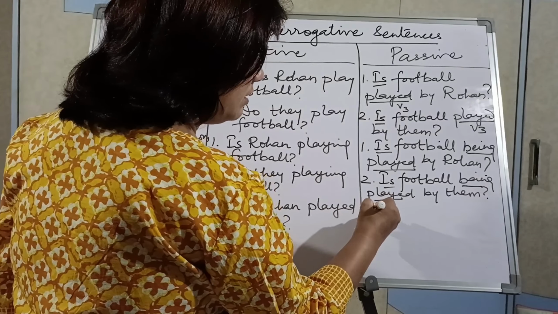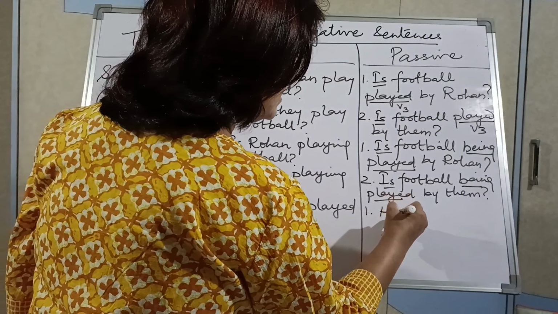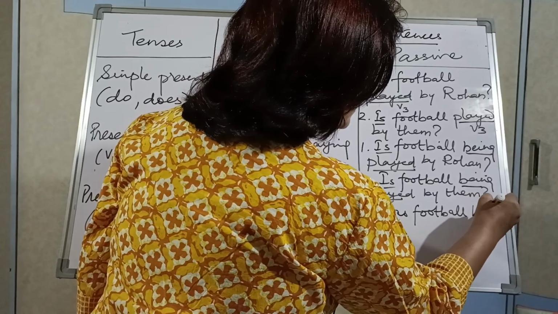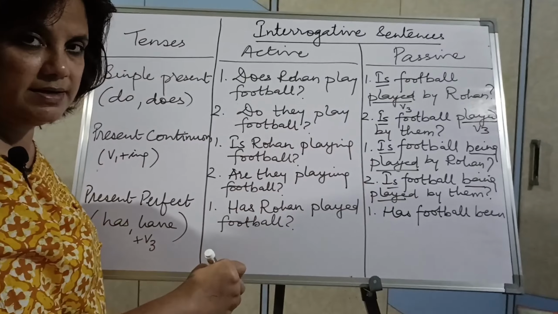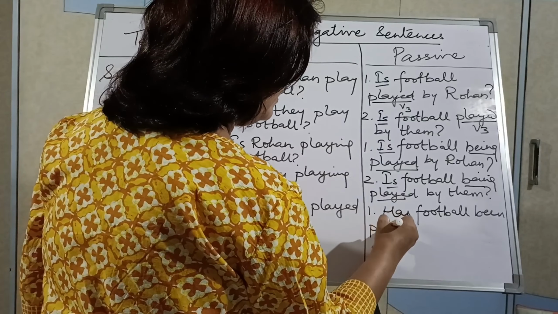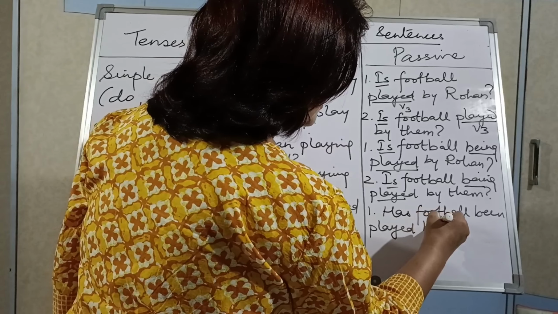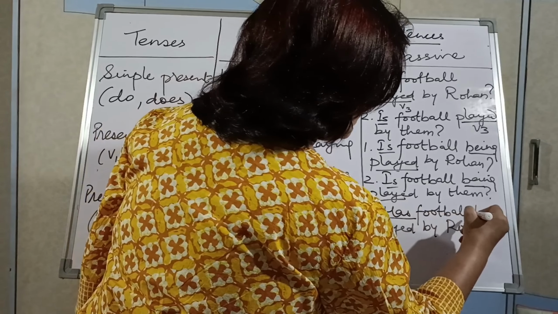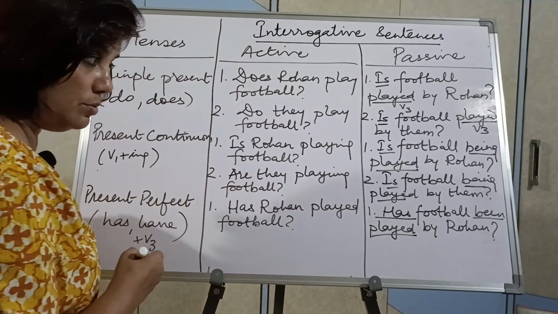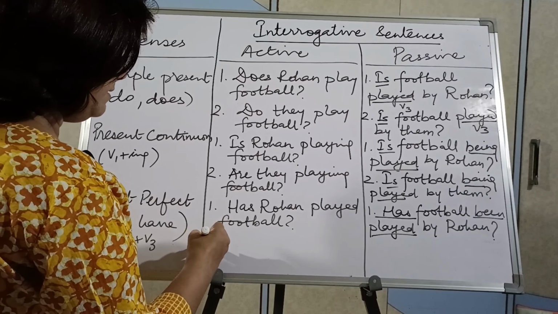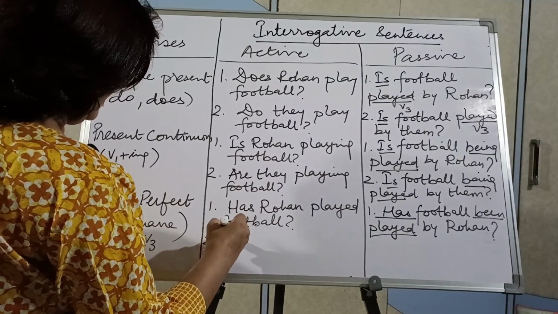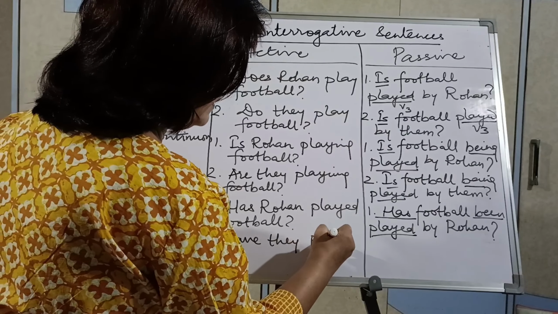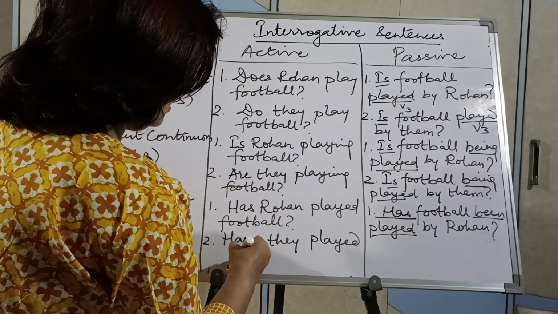So what will be the passive voice? Football will come. So with football what will come? Has football been played by Rohan? Been will come, because work is being done on it. Question mark. What is the verb? Has been and played. Has football been played by Rohan? Now the second one. Because it is they, have will come. Have they played football?